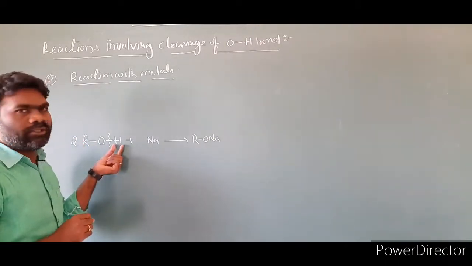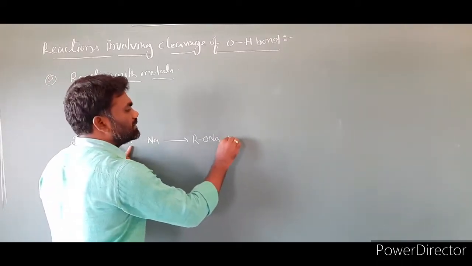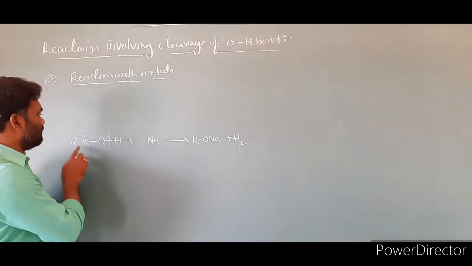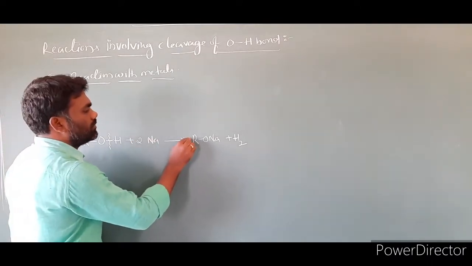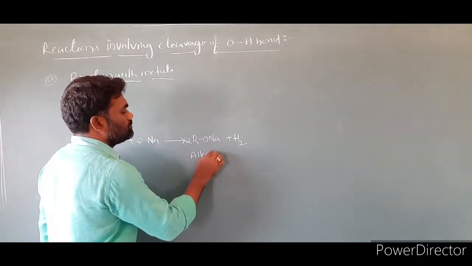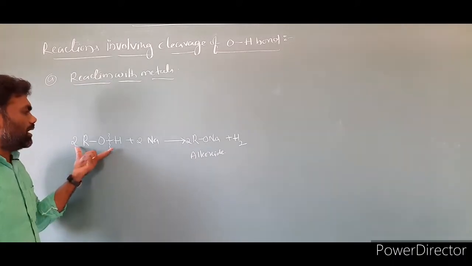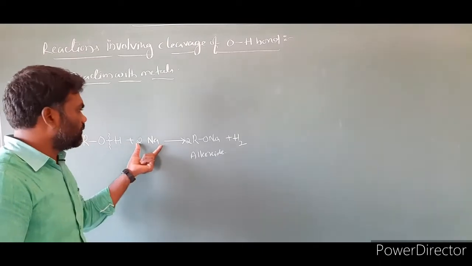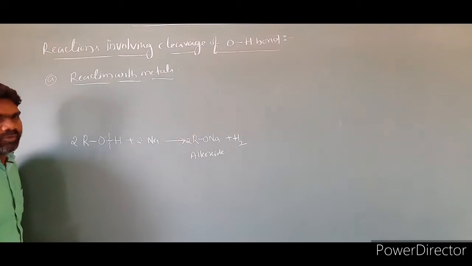So we are getting 1 hydrogen. If you take 2 moles of alcohol, we will get 2 hydrogens, and these 2 hydrogens are eliminated in the form of hydrogen gas. Clear? And we have to balance: 2 moles, so 2 sodiums and 2 RONa. This is an alkoxide. So we can write the statement: alcohols react with active metals to form alkoxide.